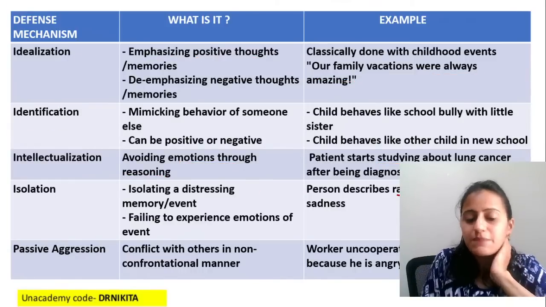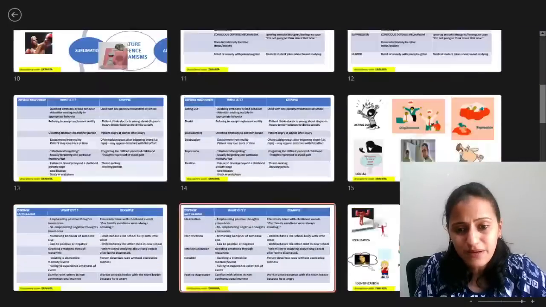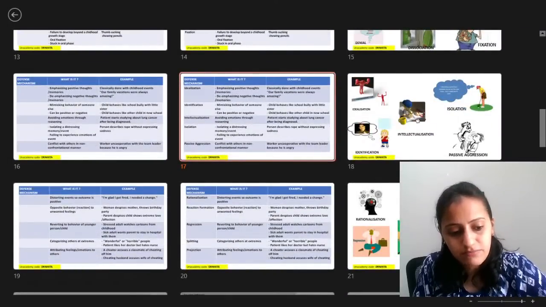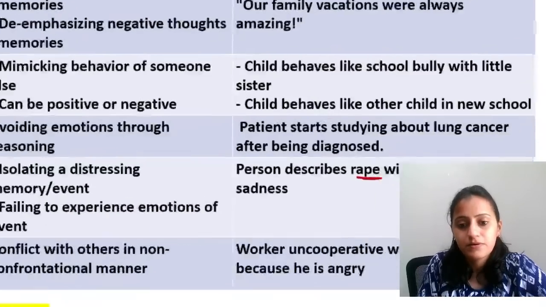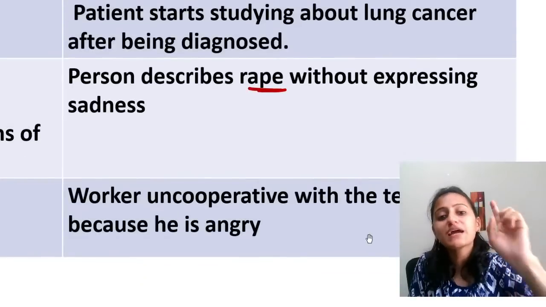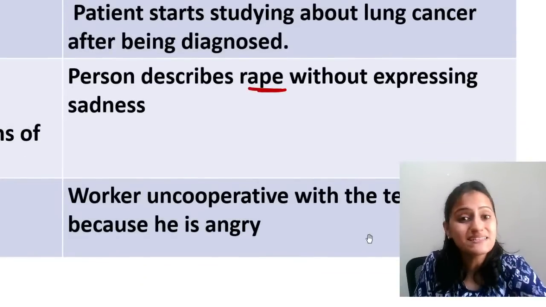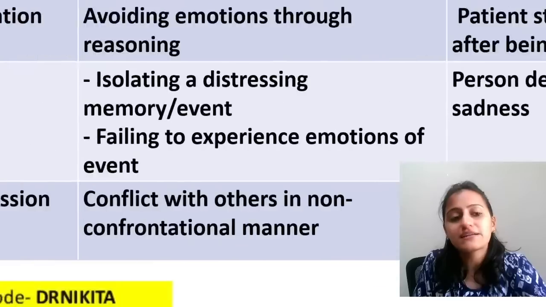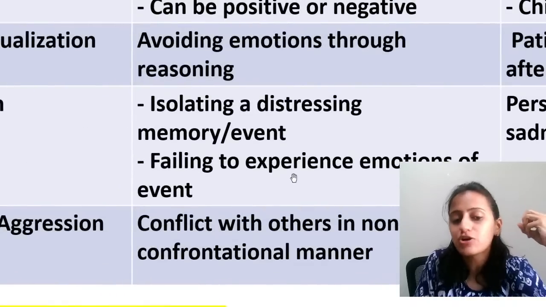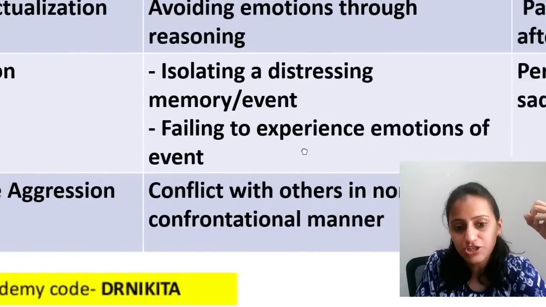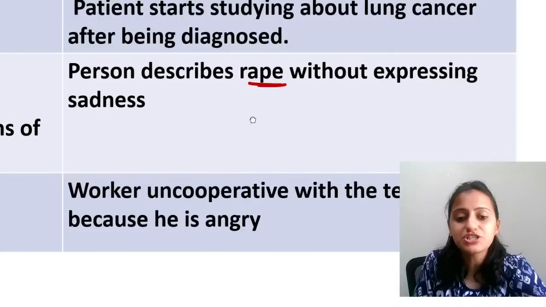What is the next one? Person describes rape without expressing sadness. There is no sadness. That is isolating a distressing memory or event. That is isolation.